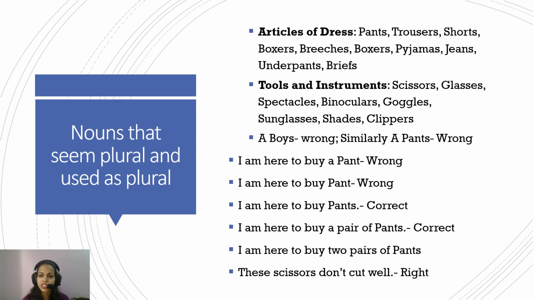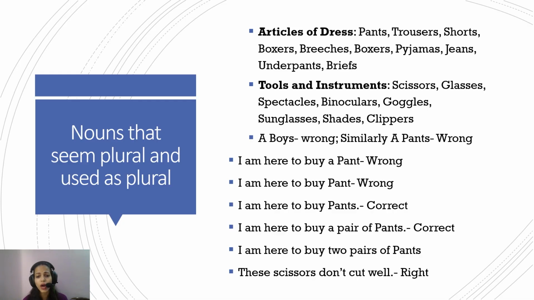So the articles of dresses, for example, pants. There is no such thing as "pant." Again, in the grammar, it doesn't exist, but in our everyday life, people use the term pant. "I want a pant. I bought a pant. I bought a trouser." No. These words always end with an S. Pants, trousers, shorts, boxers, breeches, pajamas, jeans, underpants, briefs. So all these words end with s. They seem plural, but they are singular.